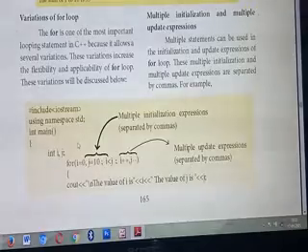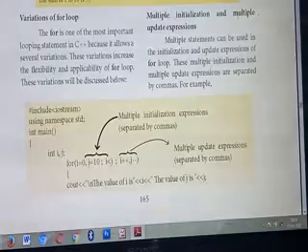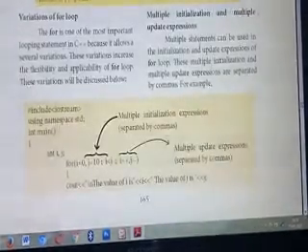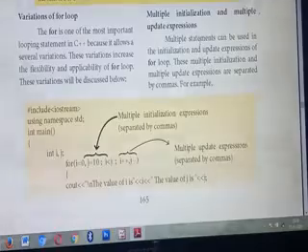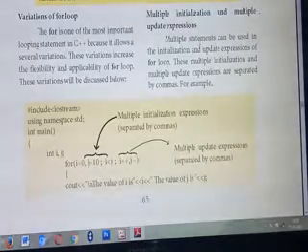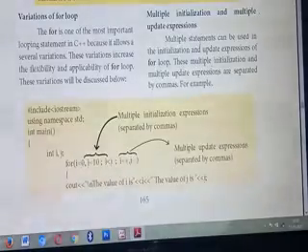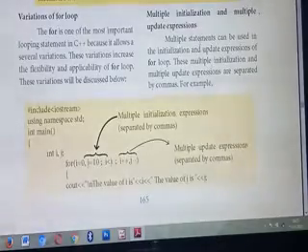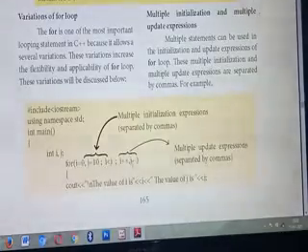So what are the variations you are going to do? That is what we are going to study: multiple initialization and multiple update expression. Already you have studied initialization and update expression, isn't it? What do you mean by initialization? Initialization is the first part inside the for loop, the beginning, and it will execute only once. You are initializing some values for the variable. Update expression will change the current value of the initialization variable, either increment or decrement.